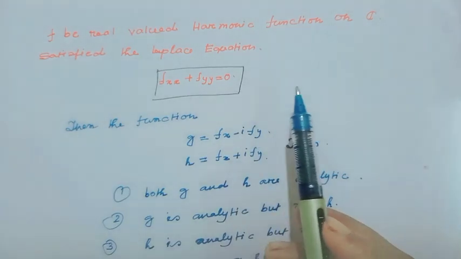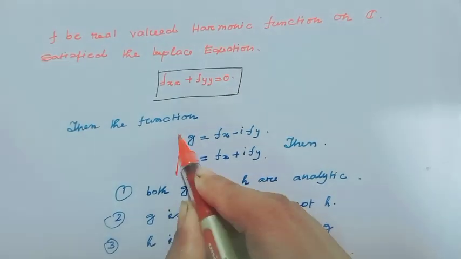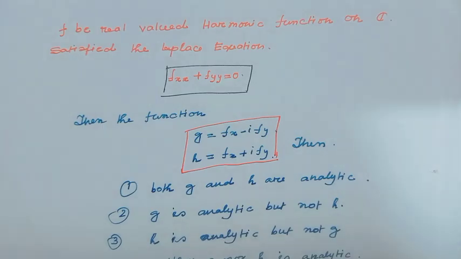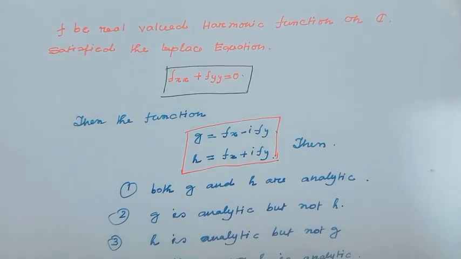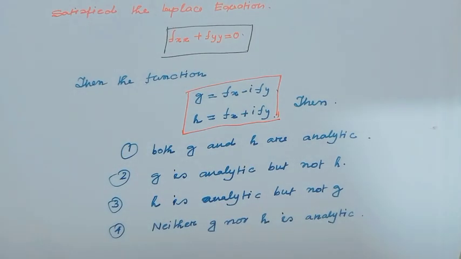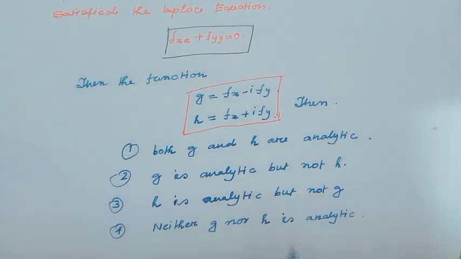the functions g equal to f_x minus i f_y and h equal to f_x plus i f_y. Option 1, both g and h are analytic. Option 2, g is analytic but not h. Option 3, h is analytic but not g. Option 4, neither g nor h is analytic.